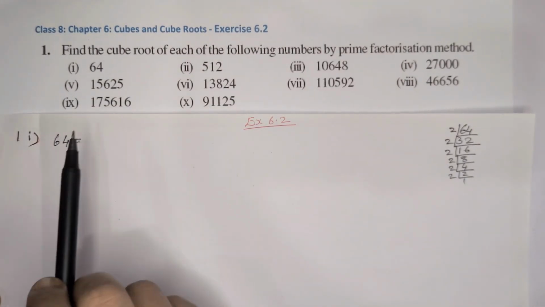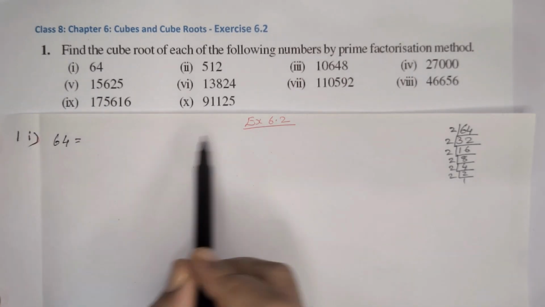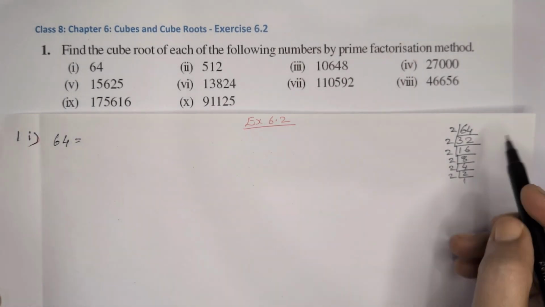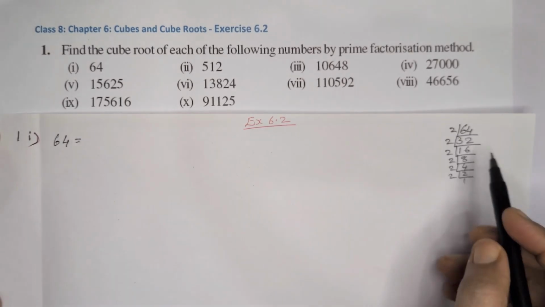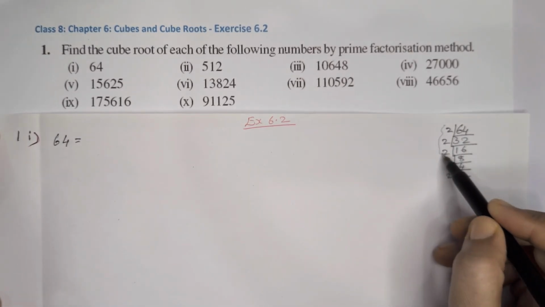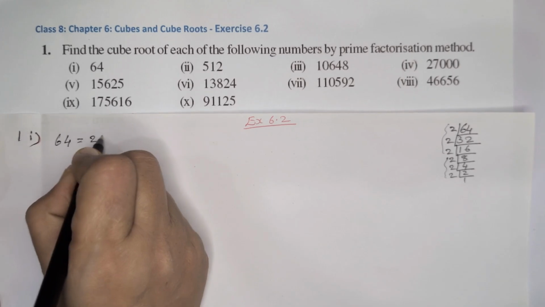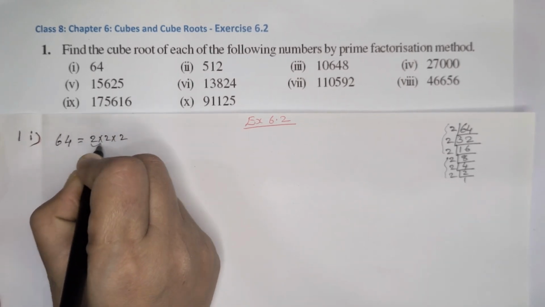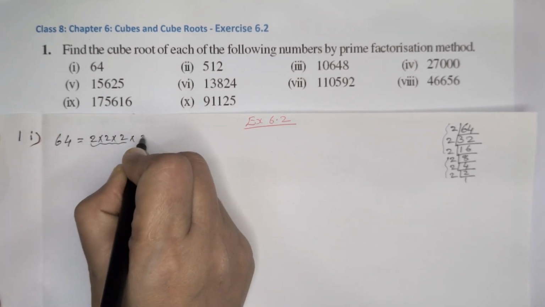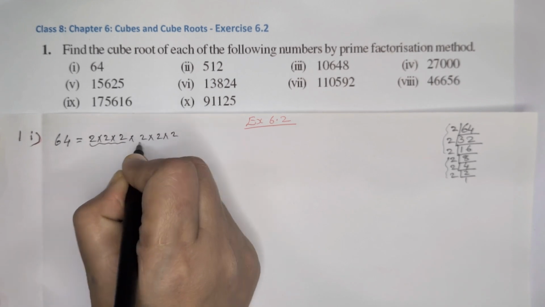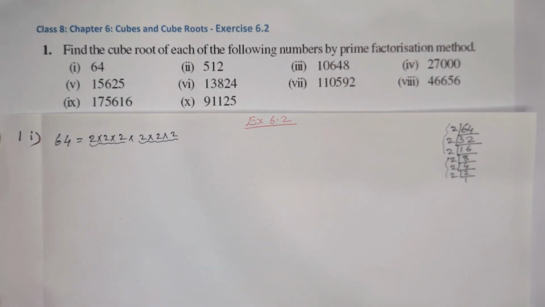Exercise 6.2. Find the cube root of each of the following numbers by prime factorization. First one, 64. When we are doing, we can see here 2 sets of 2 we are getting. That means one group of 3. So 2 groups of 3.